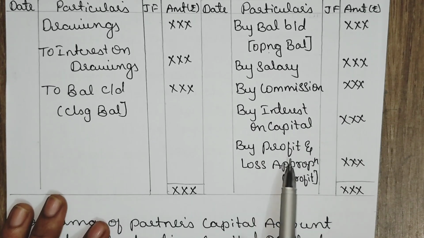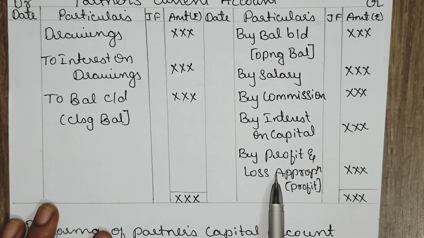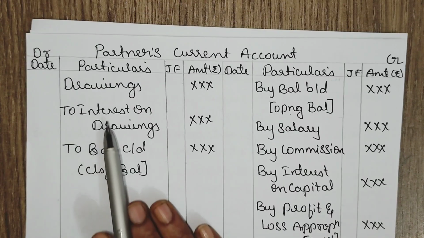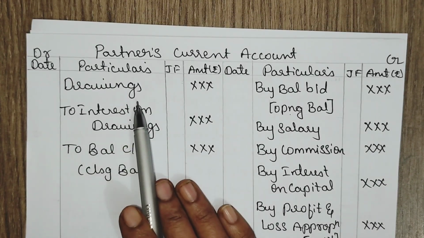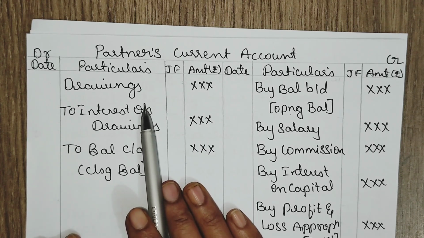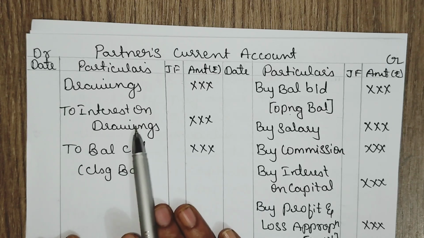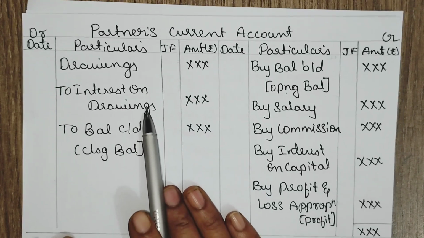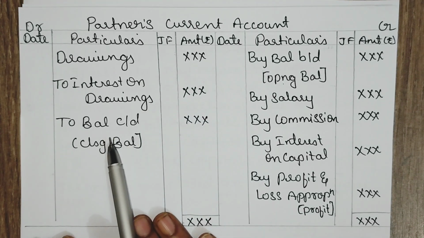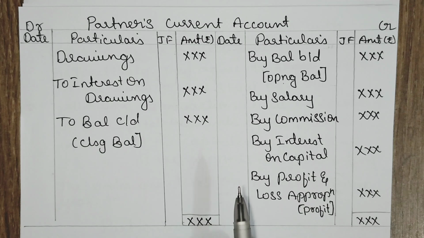In case of profit, it should be credited, from the profit and loss account or appropriation account. Then drawings, whatever they have withdrawn for personal purpose, it is called drawings, that should be debited. And because they are returning interest on drawings back to the firm, that is debited. And closing balance, in case any current account closing balance is there, that should be debited. This is about the partner's current account.